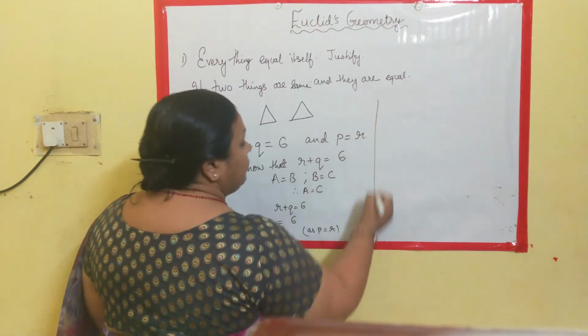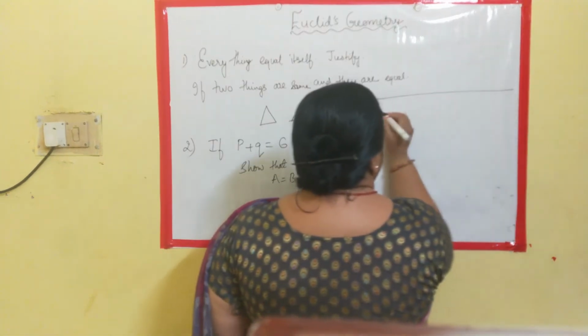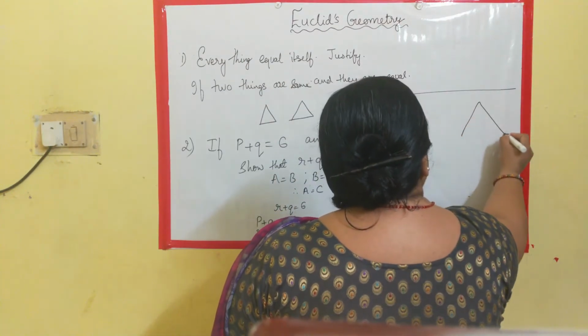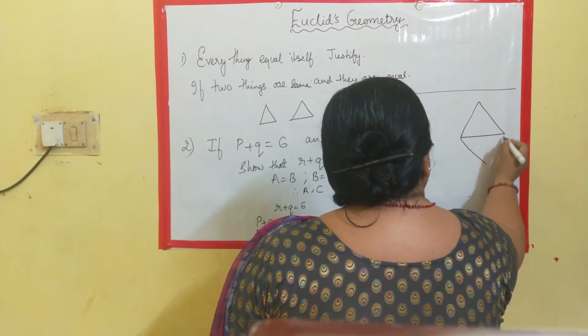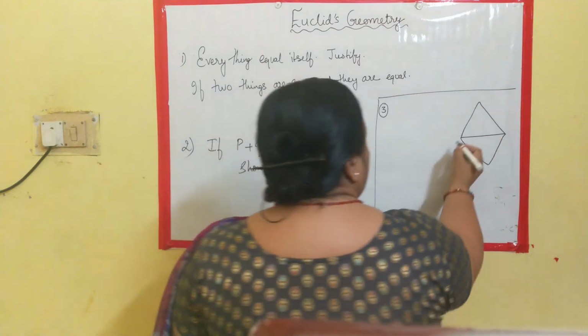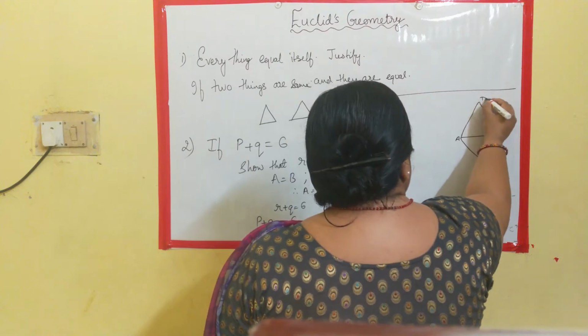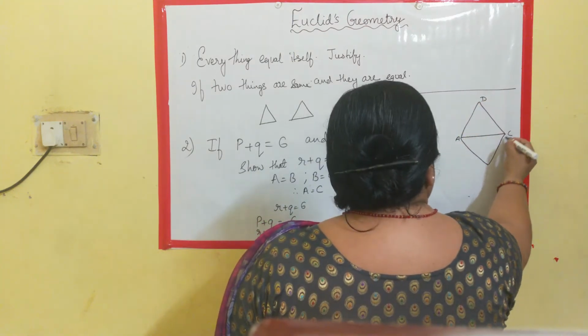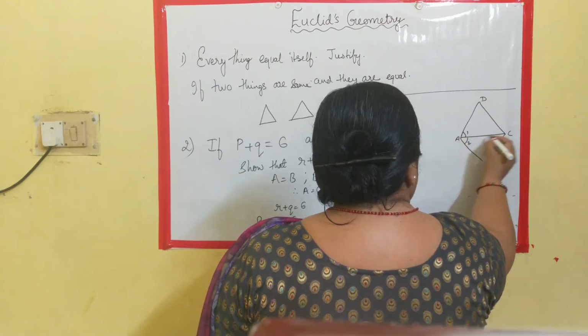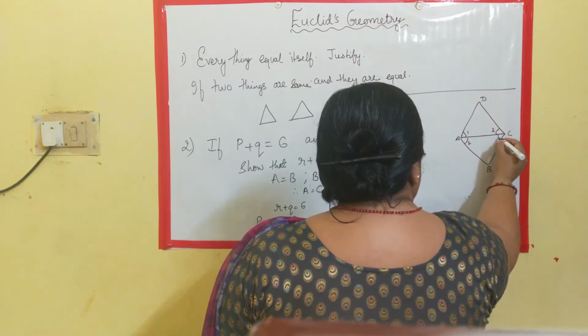Now, let's take another example where triangles are given, one which is having the same common base. Let this be A, D and C. Here it is A, B and C. This is your angle 1 and 2. This is angle 3 and 4.